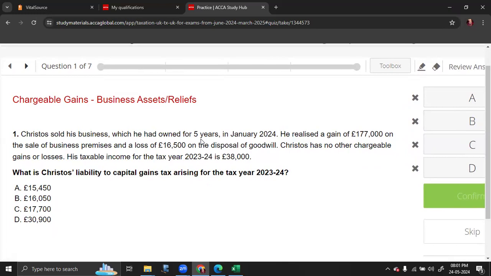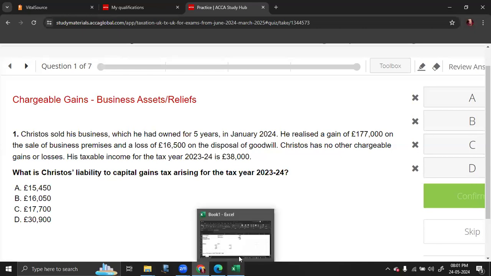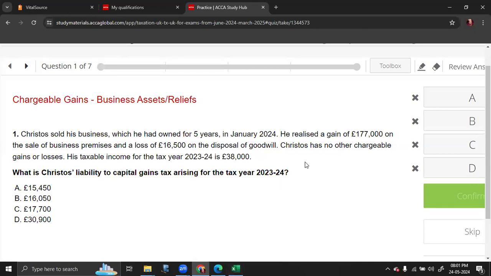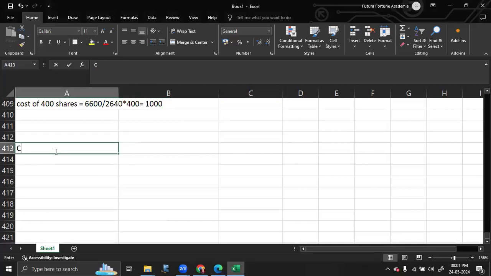So, when we are doing the computation for Christos, the gain figure is already given to us. There is a gain on sale of premises and there is a loss on the disposal of goodwill. First thing first, you will have to calculate your net chargeable gain.